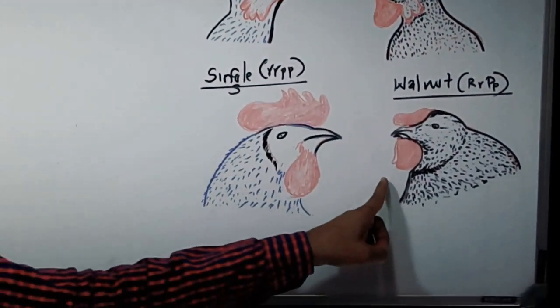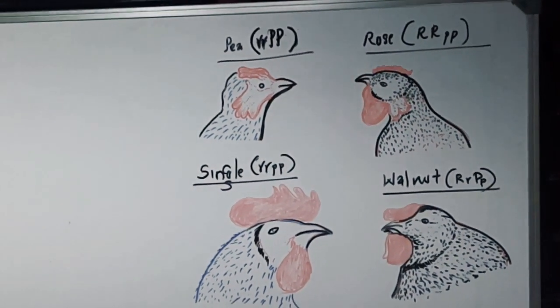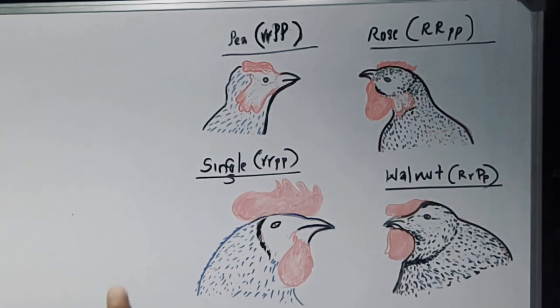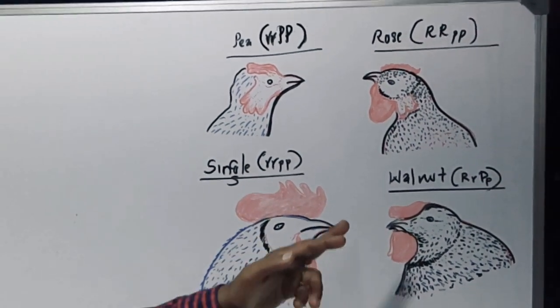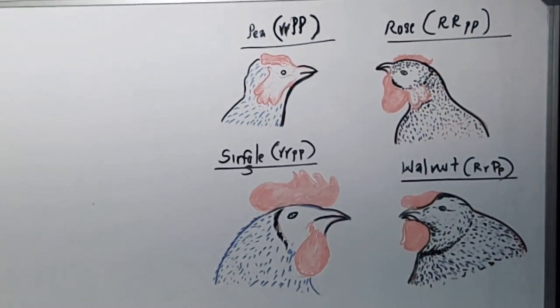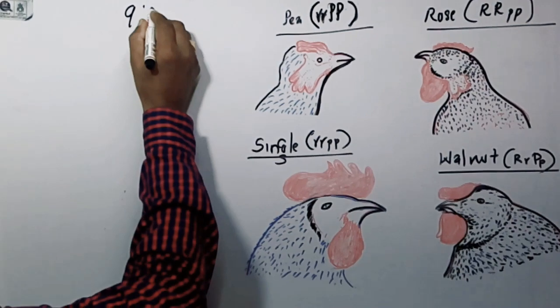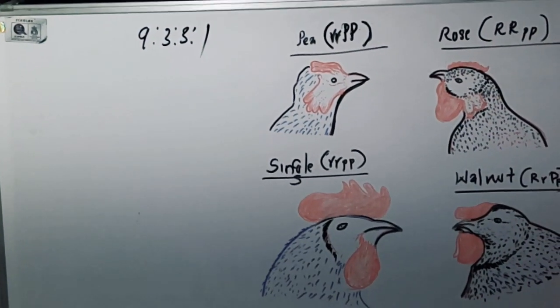When these walnut combed fowls were inbred, what happens? It produces the second filial generation, with offspring of walnut, rose, pea and single combed varieties in the ratio of 9:3:3:1. That is the normal Mendelian dihybrid ratio.